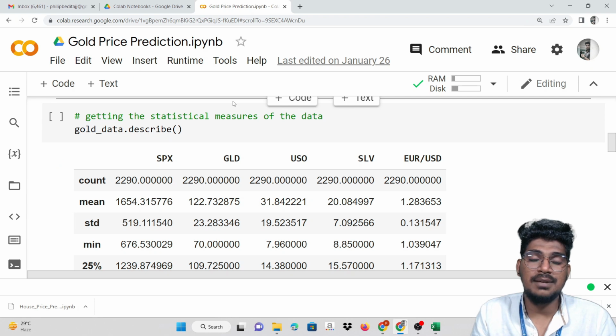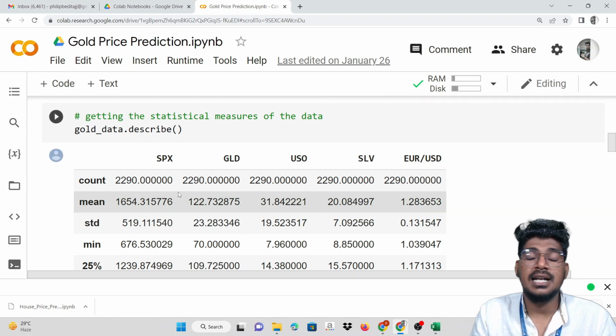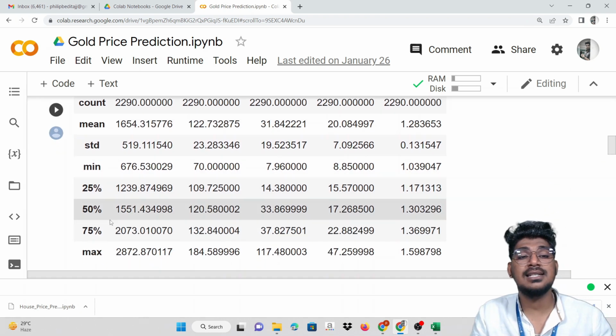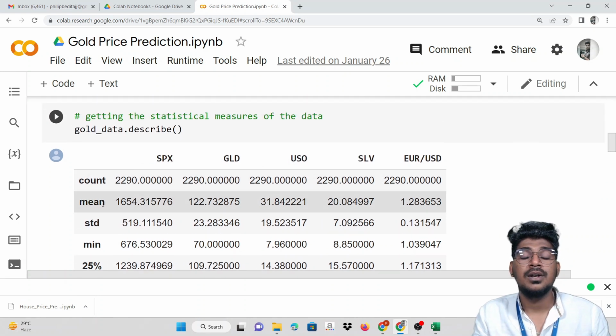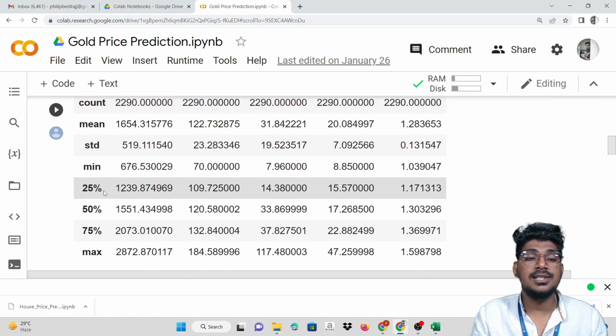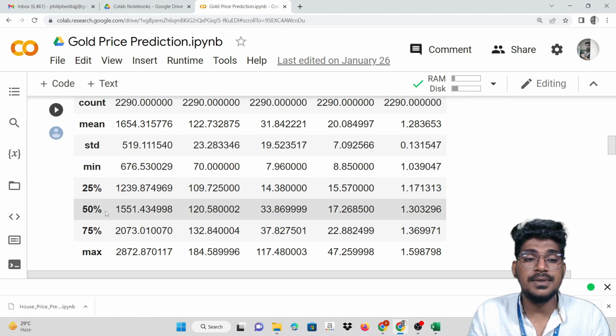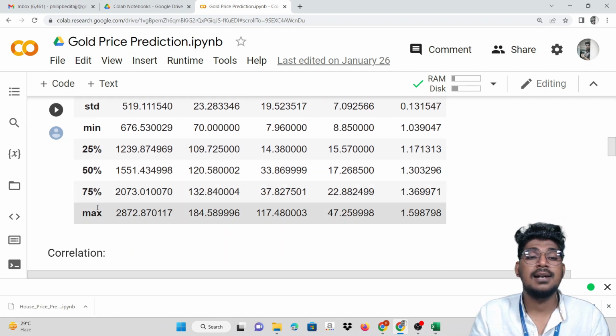Getting the statistical measure of the data. How can we do that? With the help of the dot describe function, we make the statistical report: count, mean, standard deviation, 25th percentile, 50th percentile, 75th percentile, and maximum.